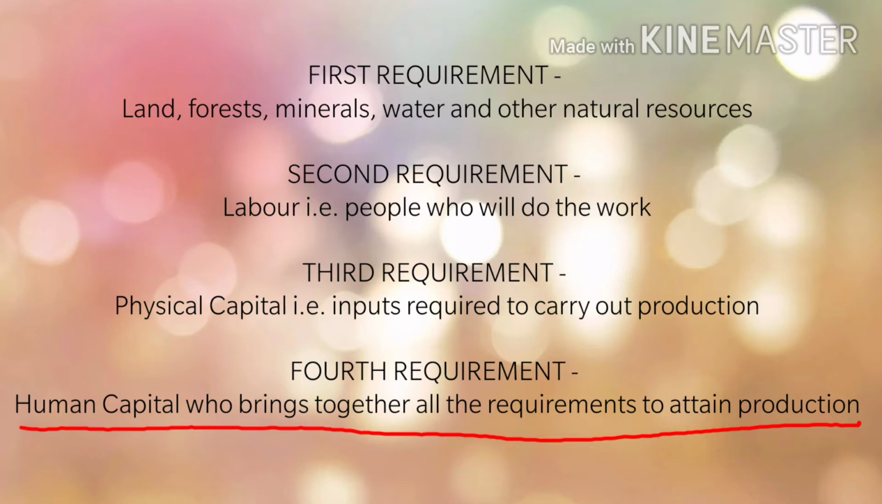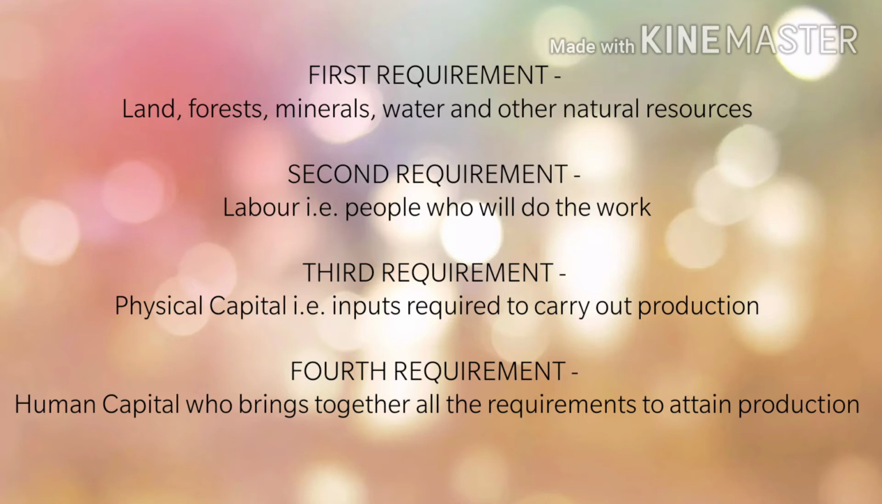Now let us understand what these requirements are. For example, if you want to produce anything, let's say you want to make a card, what is the first requirement you may need? You may need a place where you can do the production. Likewise, when production has to be done, what is the first thing required? Land, forest. For agriculture, what do you need in order to do the farming? Land, or for any other thing, forest, minerals, water, any other natural resources. That is the very first and important requirement.